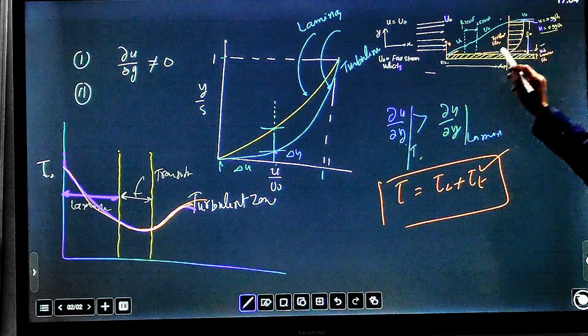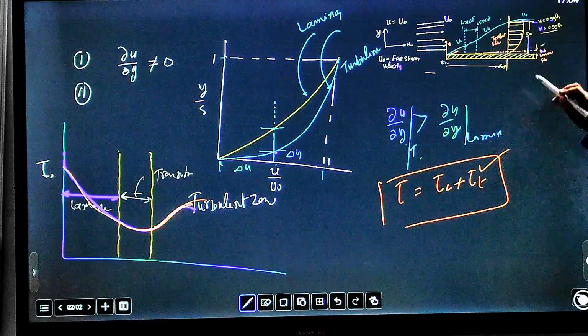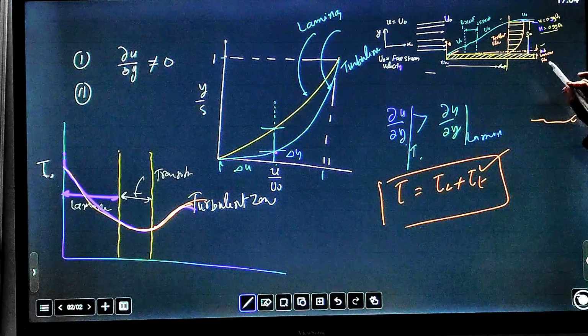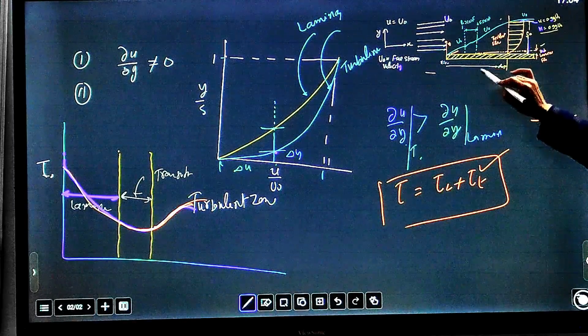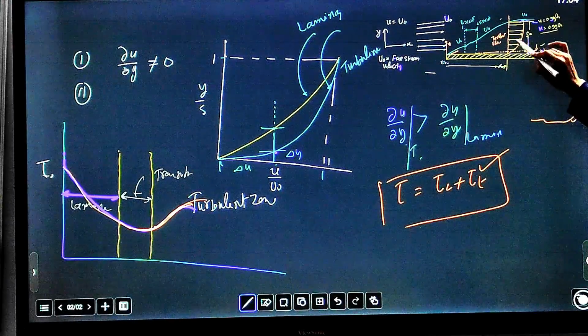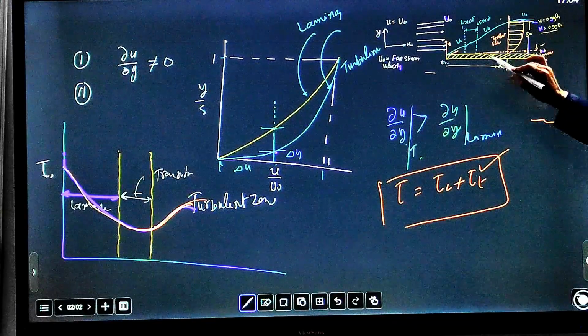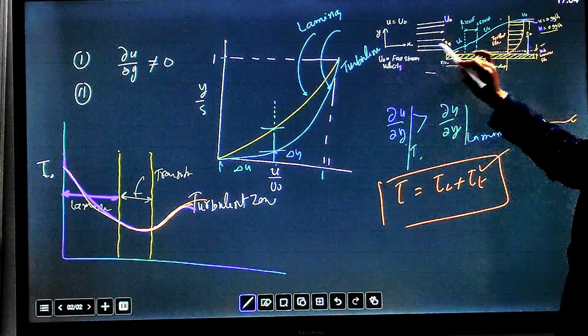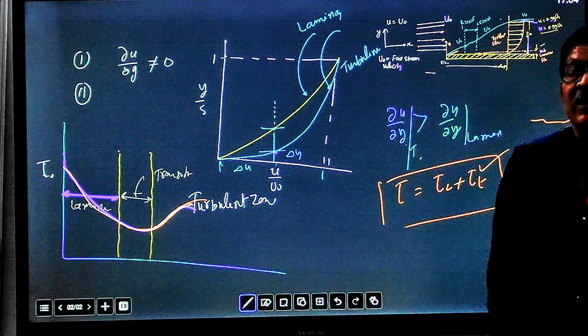And boundary layer thickness is defined at distance x from the leading edge, where velocity reaches 99% of the free stream velocity, and that thickness is known as the boundary layer thickness.